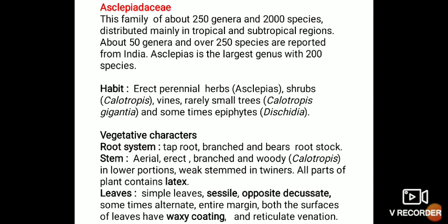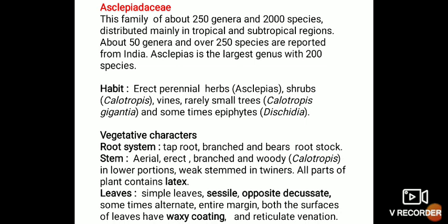and some of them like Dischidia are epiphytes. Coming to vegetative characters, the root system, as in a dicotyledon, is a taproot system, branched, and bears a rootstock. The stem is aerial, erect, branched, and woody in the lower portions in Calotropis, and the majority of the species are weak stem twiners, and all parts of the stems contain latex.